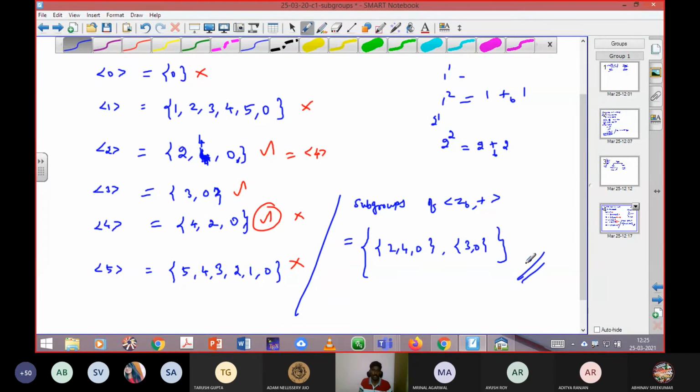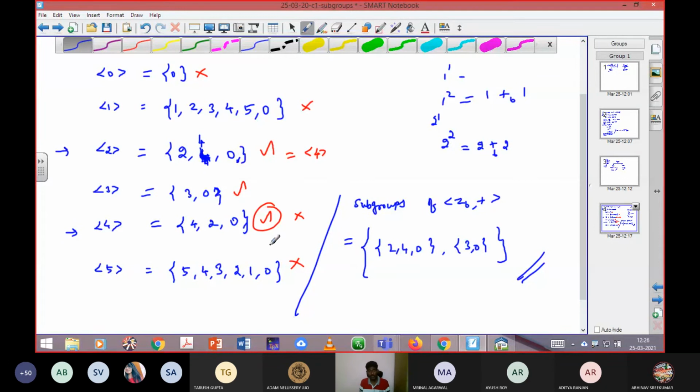Okay, these are two subgroups. Please repeat it once. See here, 2, 4, 0, the same answer in the count of the members as well. The elements of the set are repeated again in your set with cyclic generator 4. So both the cyclic generators have the same members, same count. So I should include any one of the sets. Okay, so I can consider one set, that is 2, 4, 0, and then one more, this 3, 0.